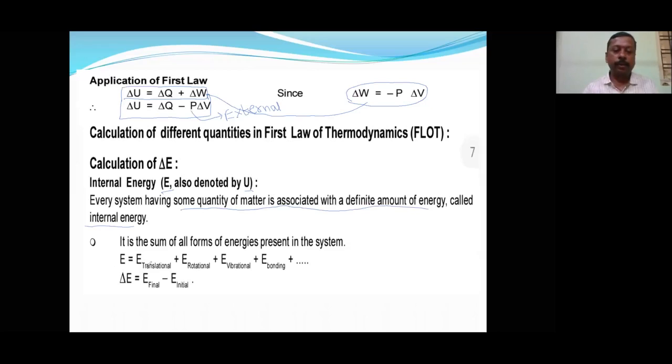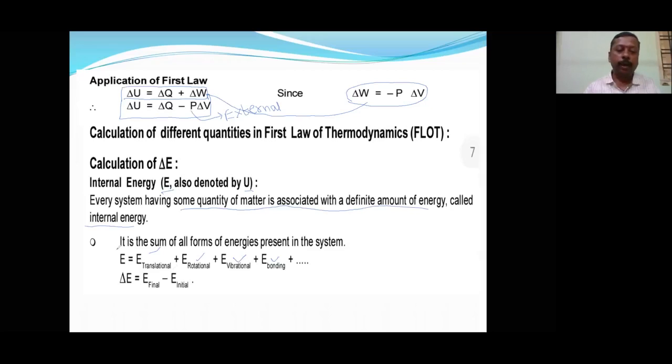Actually, internal energy is a sum of translational energy, rotational energy, vibrational energy, bonding energy, nuclear energy, likewise. But it is not possible for any human being to calculate all of these.